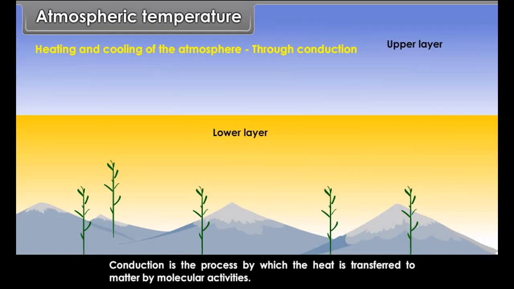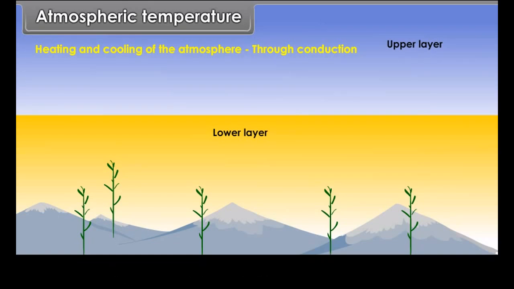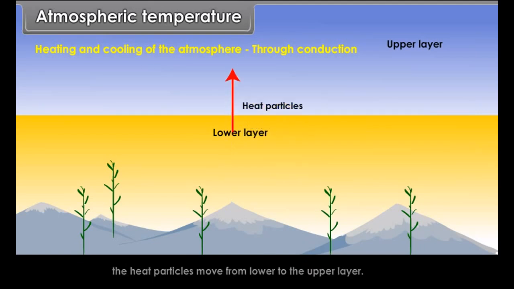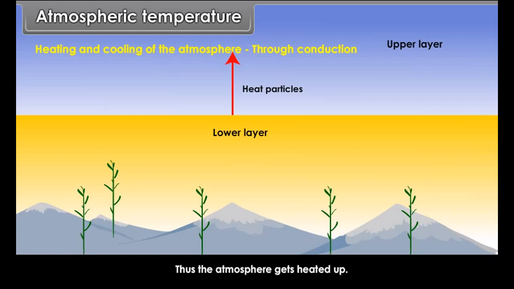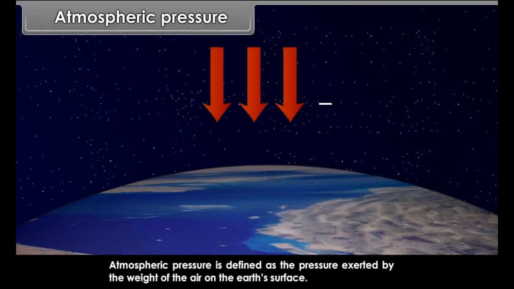Heating and cooling of the atmosphere. The sun is the only source of atmospheric heat, but it hardly affects the atmosphere directly. The high mountain summits are often covered with snow, while plains are warm. The atmosphere is heated in the following ways: through radiation, through conduction, through convection, through advection.